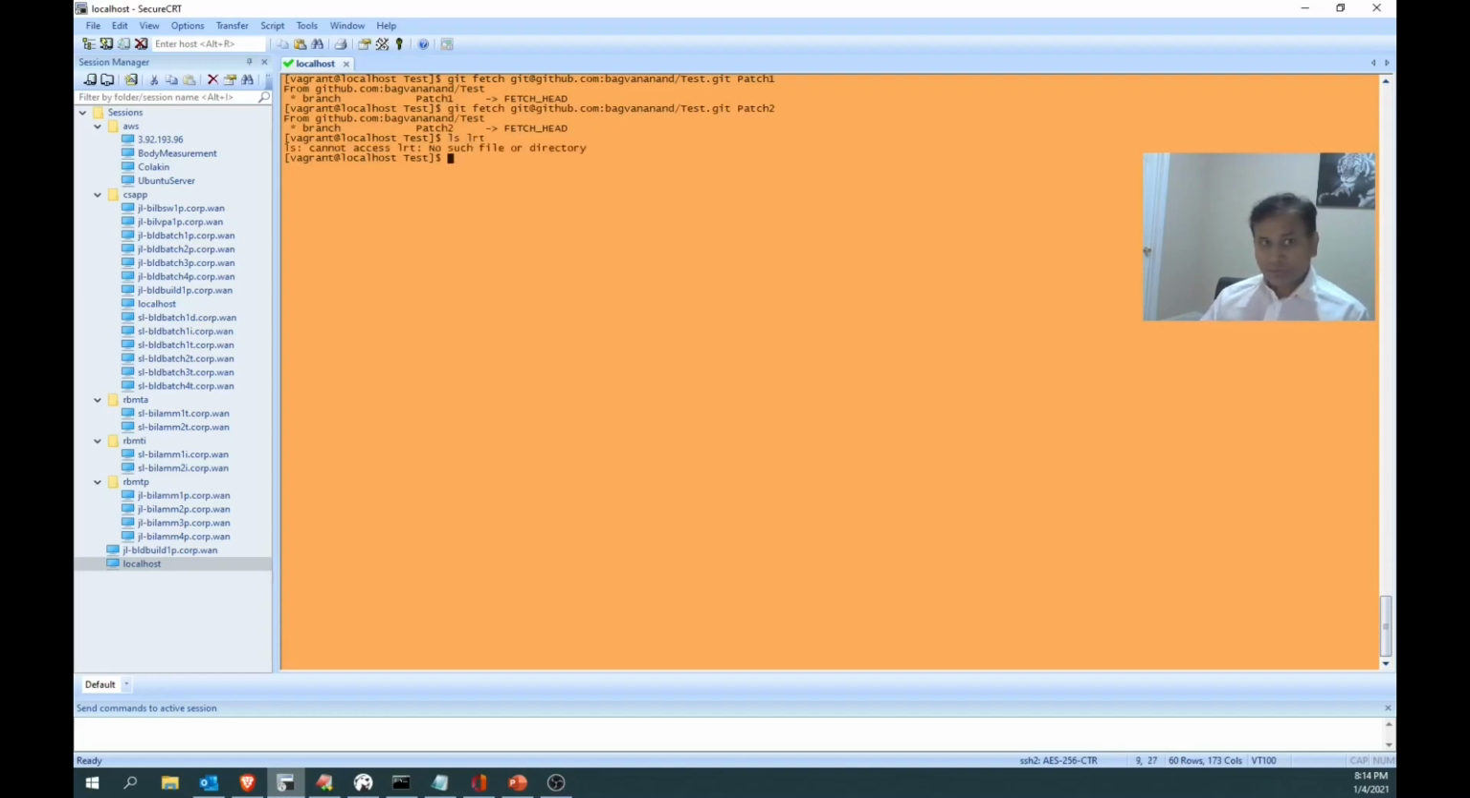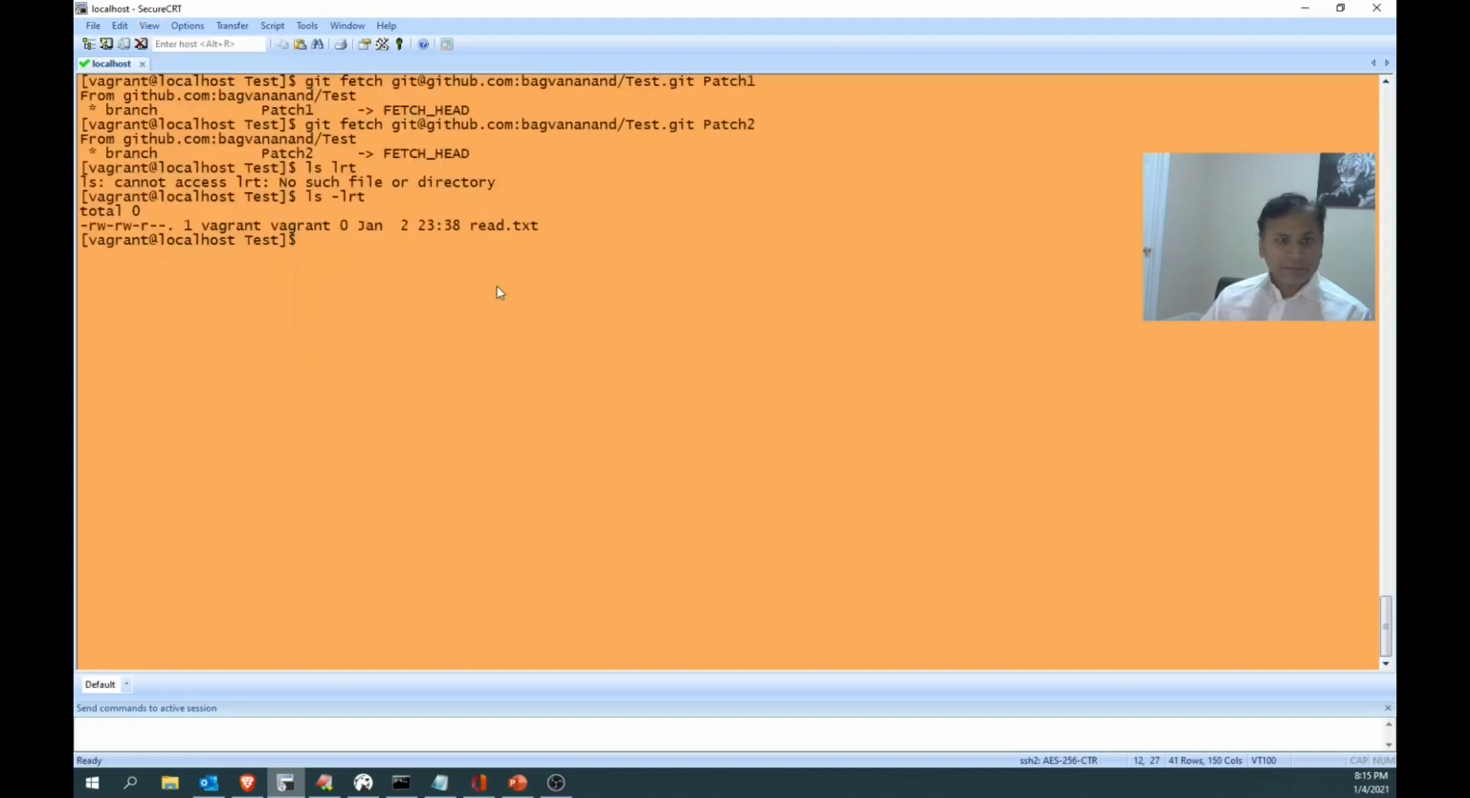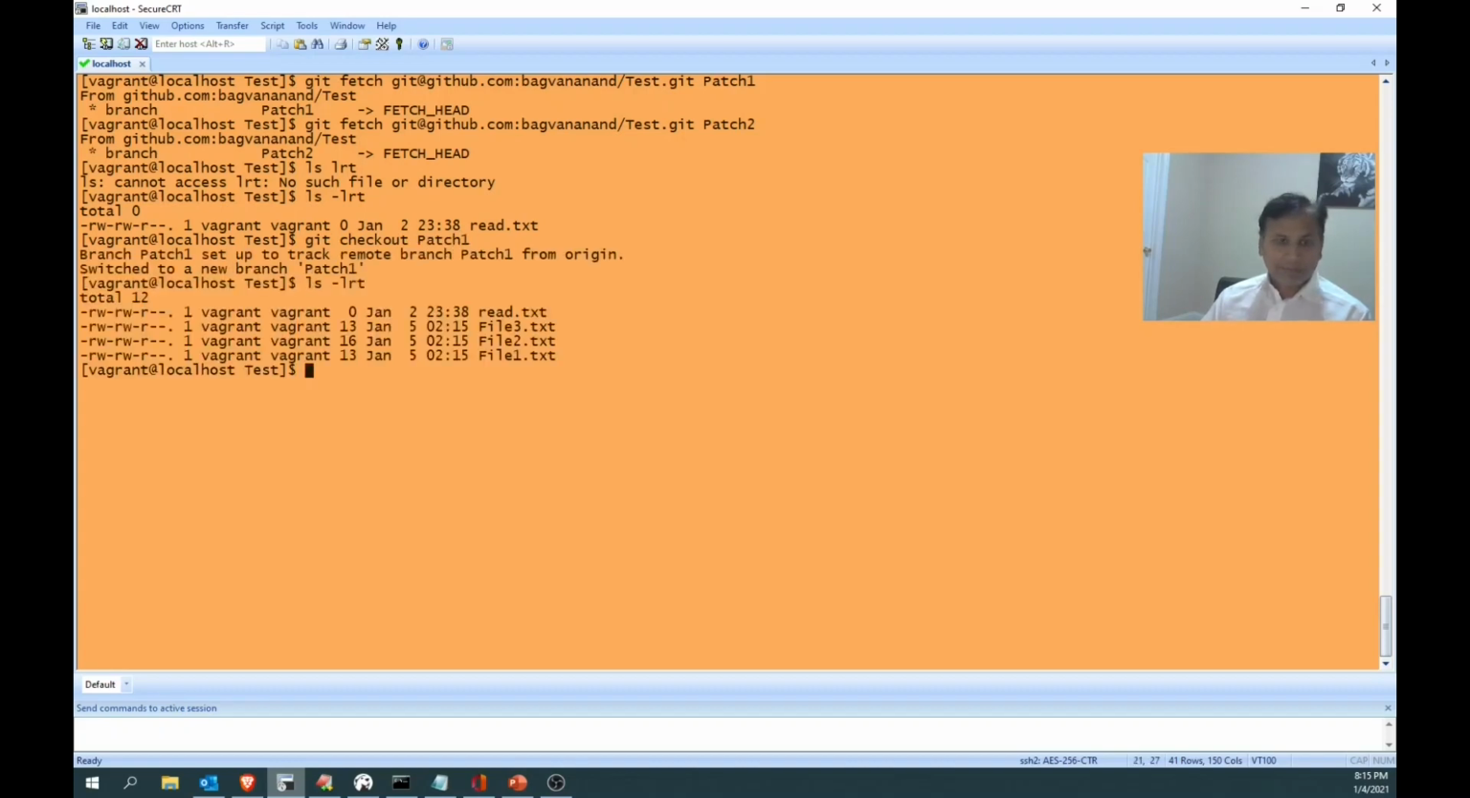So we are in master, right? So we need to do git checkout. I will maximize the font for your convenience. In fact, it will be comfortable for me too. So I am going to do git checkout patch 1. Yes, we have file 1, 2, 3. Now git log --oneline. Yes, all the commits in the order that we have done are here. Nice. Now let's see patch 2.